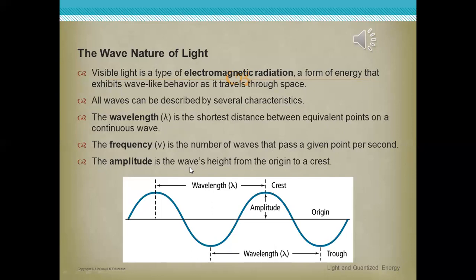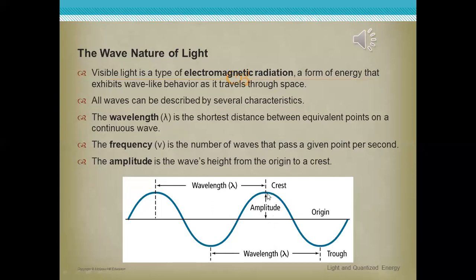Amplitude is the maximum displacement done by this wave away from its original position. This is the original position, and the maximum displacement was here.